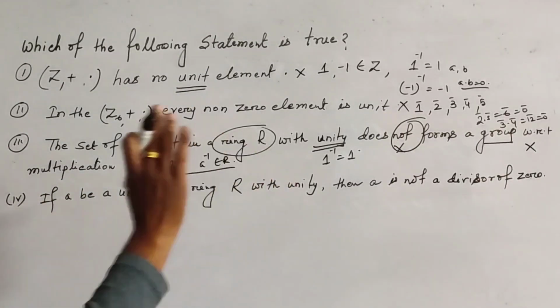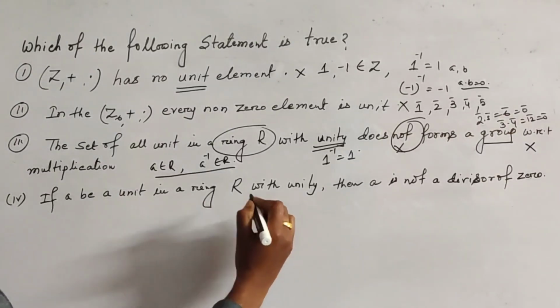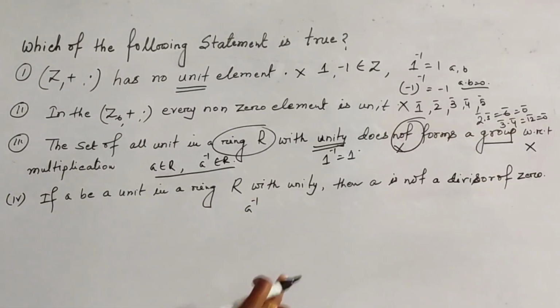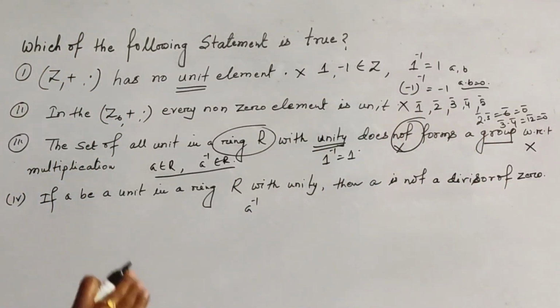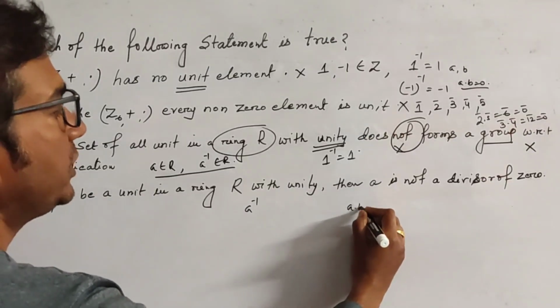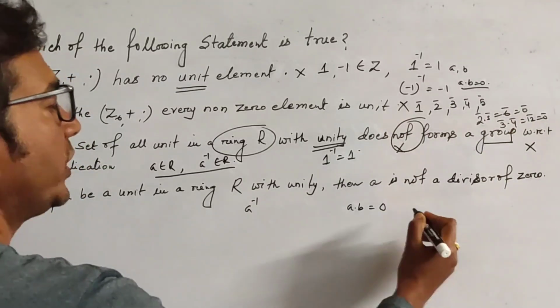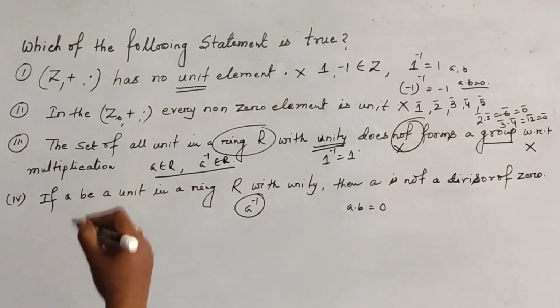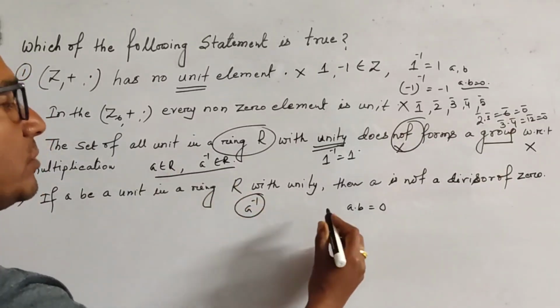And the last statement is, if A, B in a ring R with unity, A is a unit, that is A inverse exists, right? And A is not a divisor of 0. To prove this, we let A into B be equal to 0, right? Where A is invertible or a unit, now we multiply from the left by A inverse.